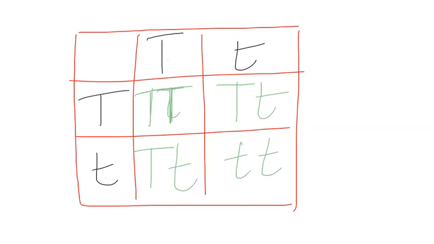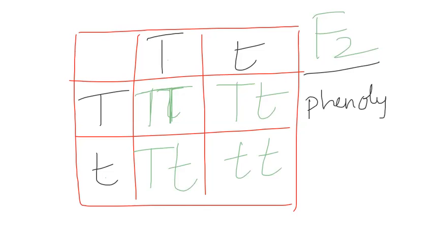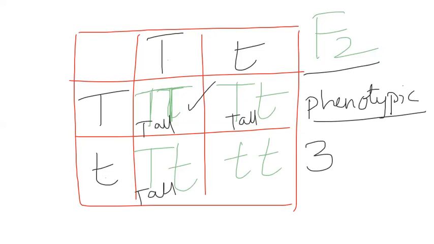So here we can call this the F2 generation. How do we see this? First of all, we need to see it in the phenotypic form, the physical expression. Physically, what is this? Tall. What is this? Tall. What is this? Tall. So how many tall appeared? Three. Then how many dwarf appeared? One. So what is the phenotypic ratio? 3 is to 1.